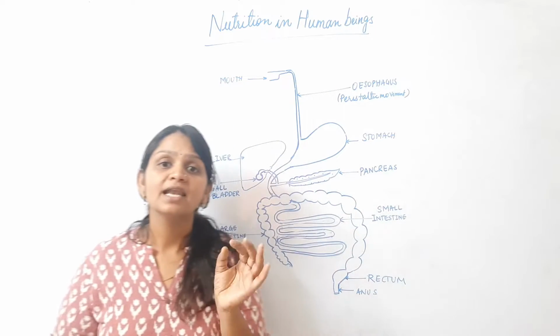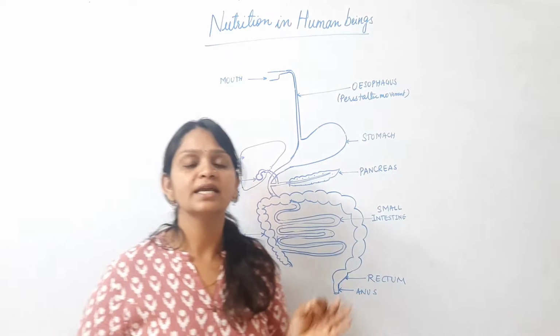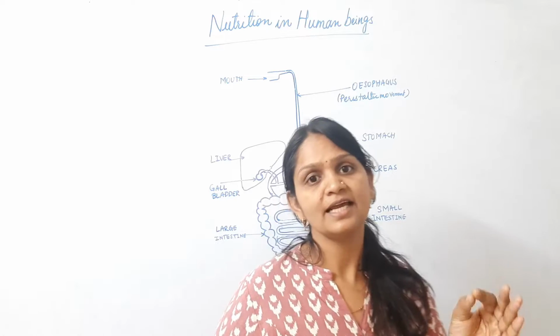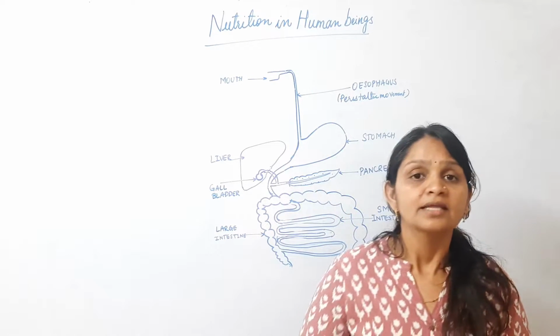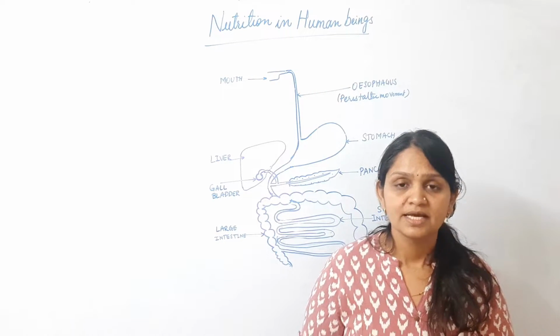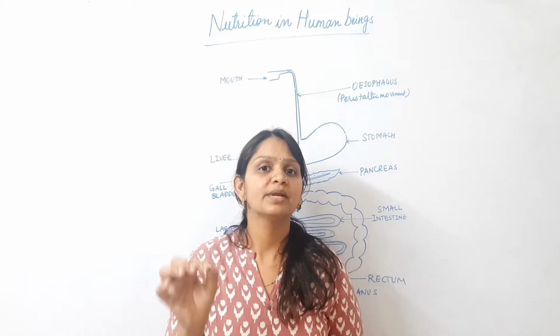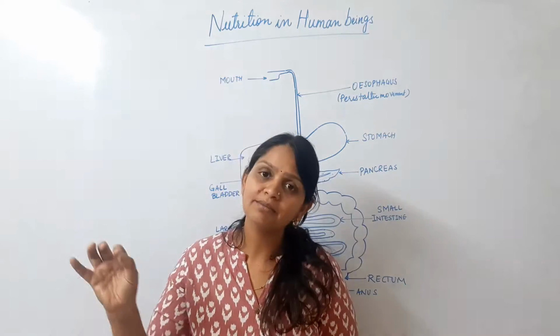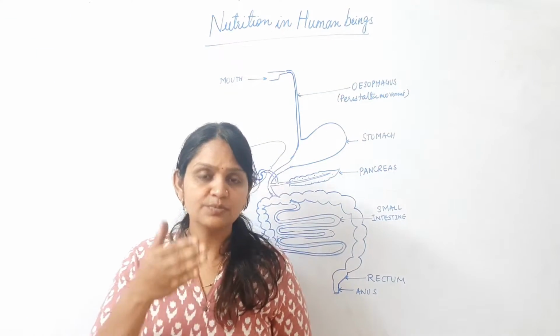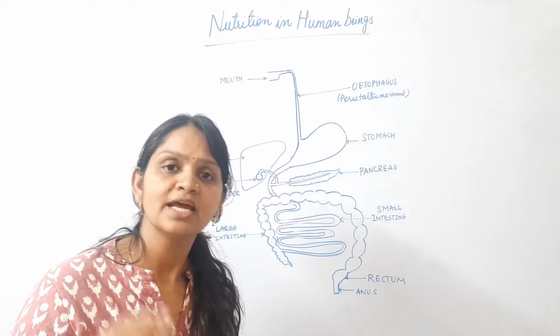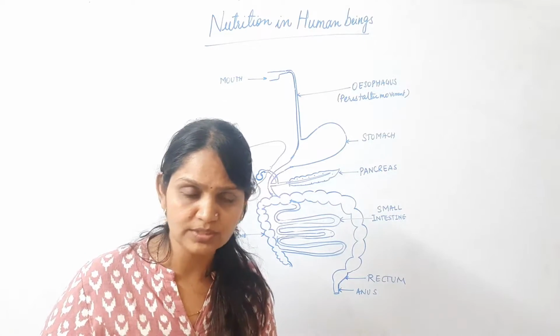Along with it, the salivary glands secrete an enzyme called salivary amylase. This salivary amylase starts working on the carbohydrates present in the food in the mouth itself. It starts breaking down the carbohydrates into smaller molecules.